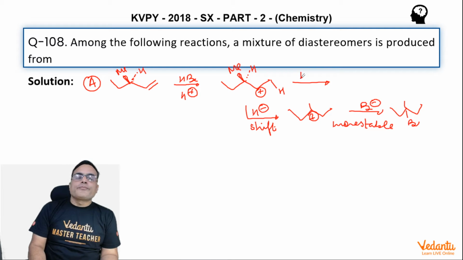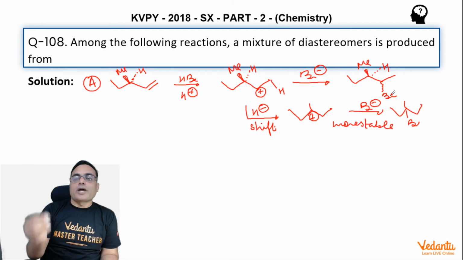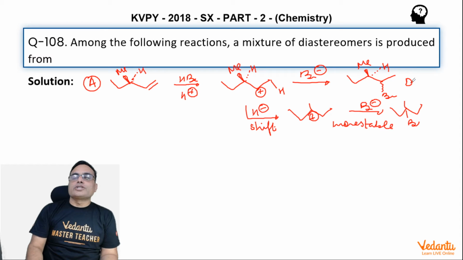And suppose Br minus attacks here, then this chiral center is already present, which is not changing its configuration, and here one bromo will attack, and this bromo will attack from front and back both, and that's why you will get diastereomeric